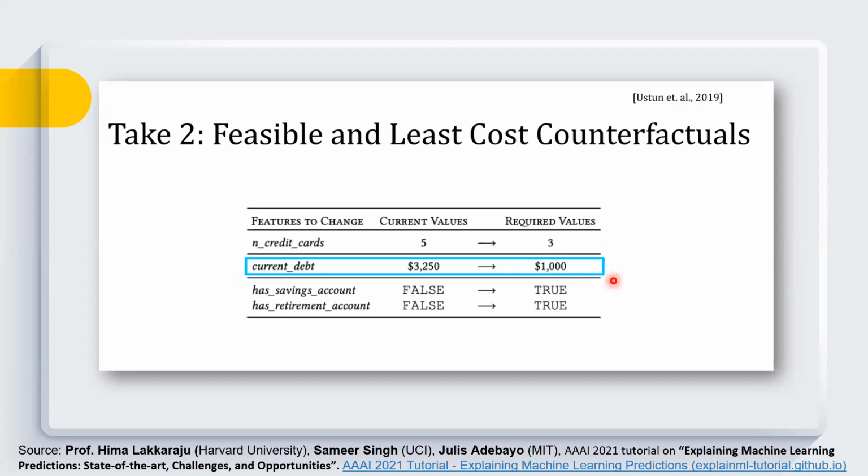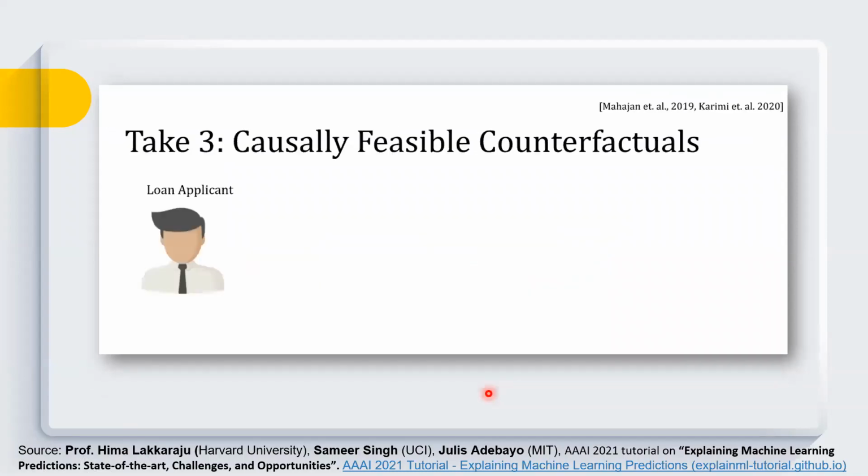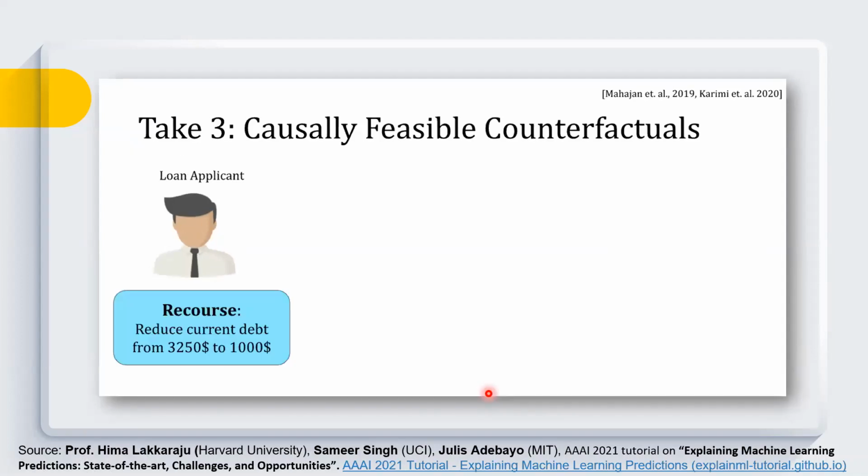Okay, so this actually leads to another very interesting situation. I like that situation. This is very well explained by Venkatasubramanian et al. in their tutorial. So in this situation, we have reduced the debt. Let's suppose that the person acts upon this advice. So his loan has been rejected, and our recourse was to reduce the current debt from this to this.